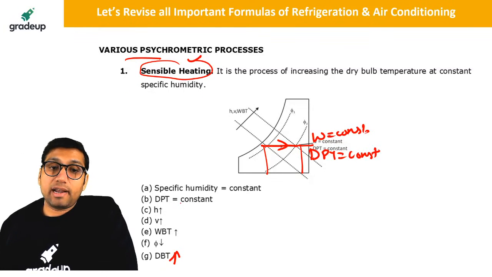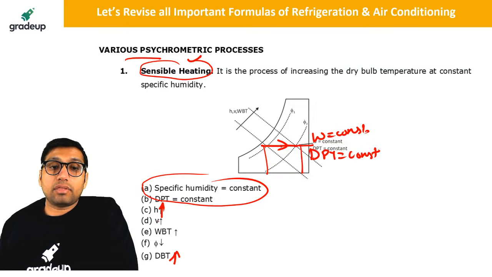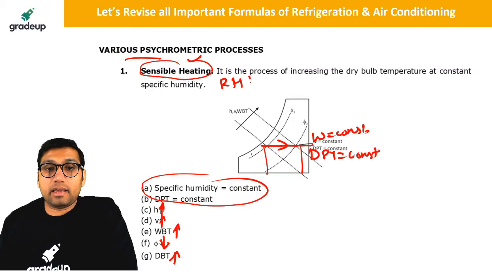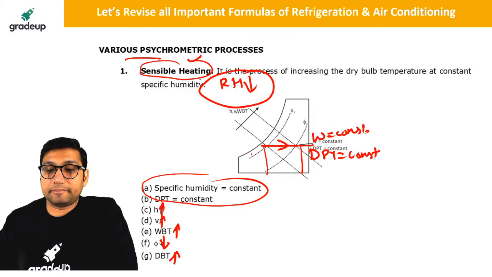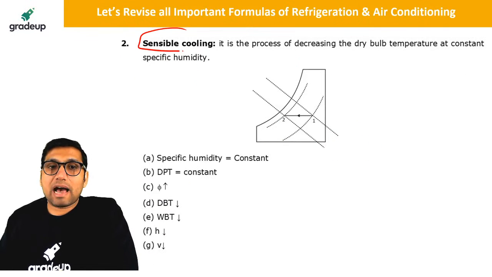Enthalpy will increase, specific volume will increase, wet bulb temperature will increase, and relative humidity will decrease. So hot air will have less relative humidity. Always remember that.